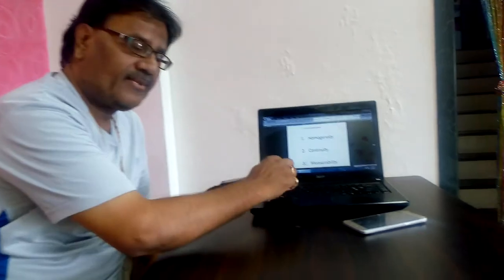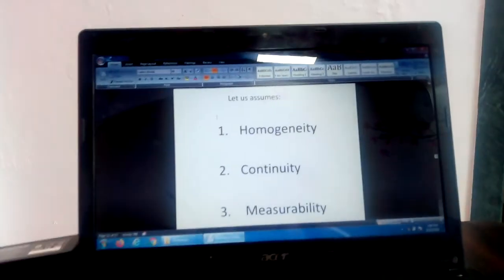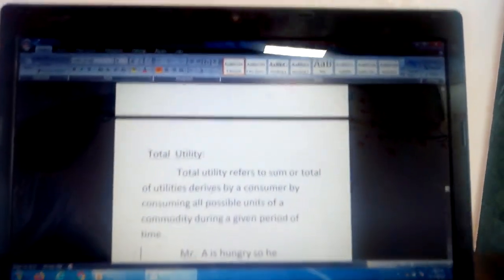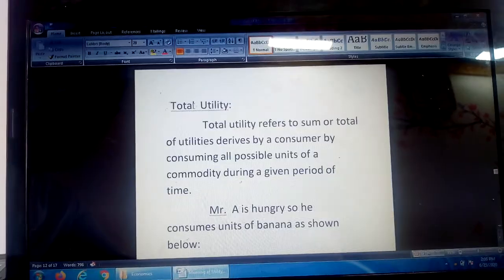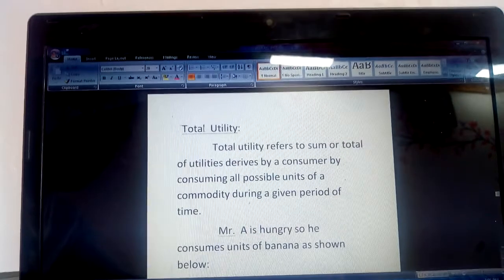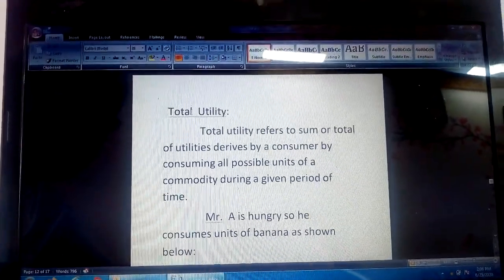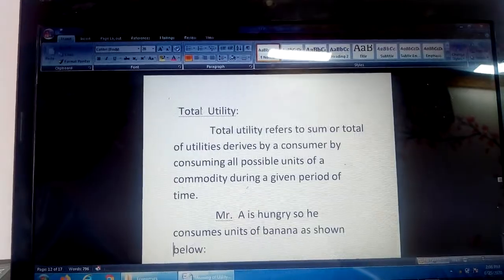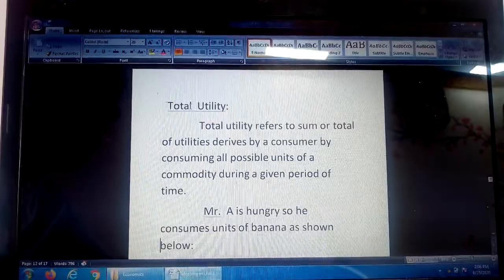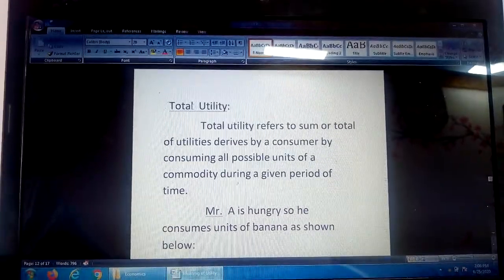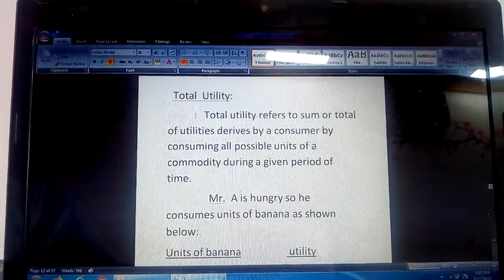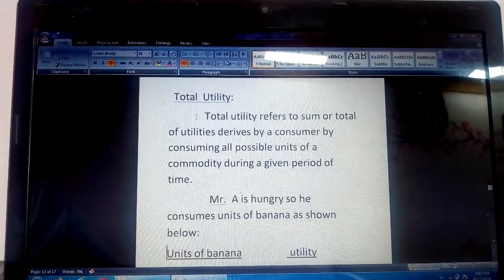Look at this. Here, the meaning of total utility. Total utility refers to the sum or total of utilities derived by a consumer by consuming all possible units of a commodity during a given period of time. Whatever utility he is getting from each and every unit of commodity, that is added together, that is called total utility. From first unit he gets 100 units of utility.